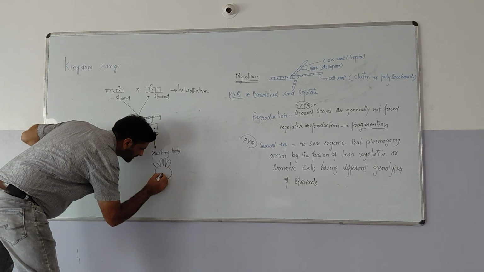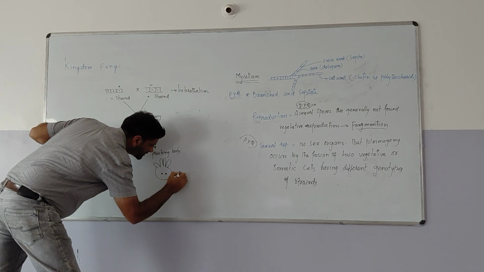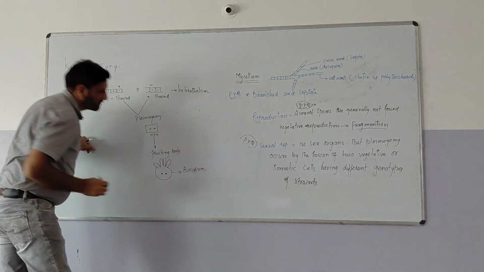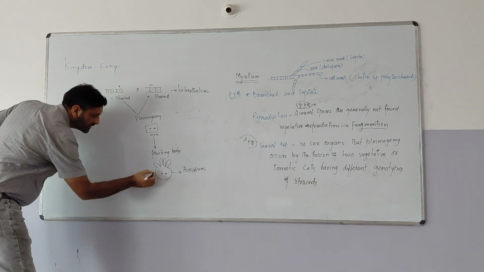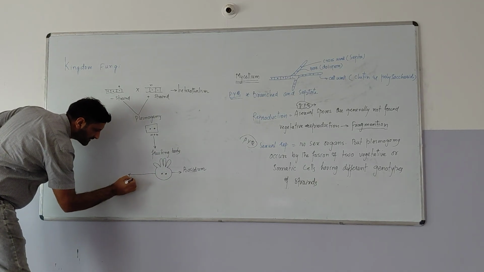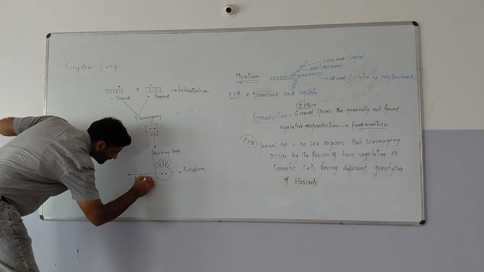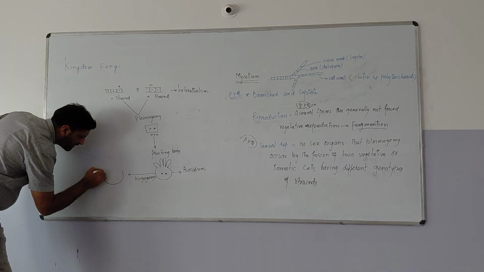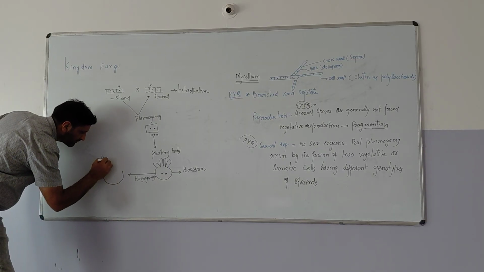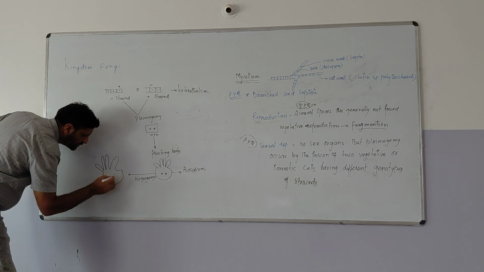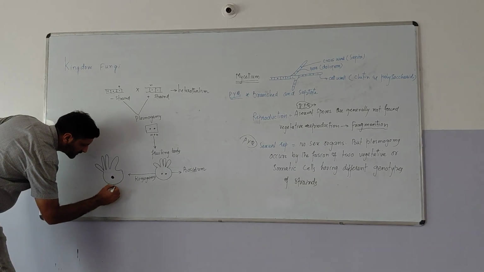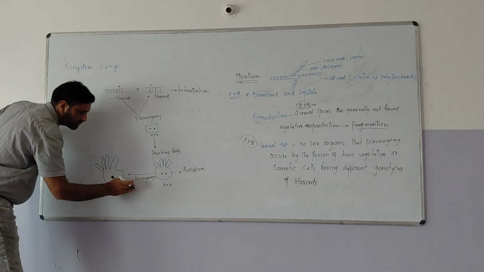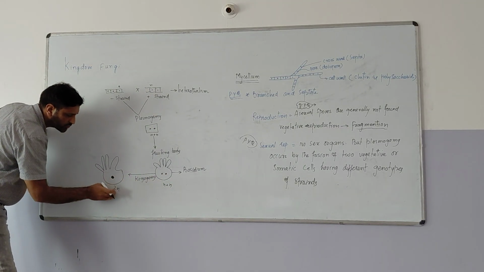This is the fruiting body and these are the two nuclei. This fruiting body is known as basidium. In basidium, the next step is called karyogamy. In karyogamy, there is a fusion of these two nuclei. So this basidium will look the same, but these two nuclei will get fused and become 2N, because this is N plus N. When there is a fusion of nuclei, karyogamy, it will form this 2N.